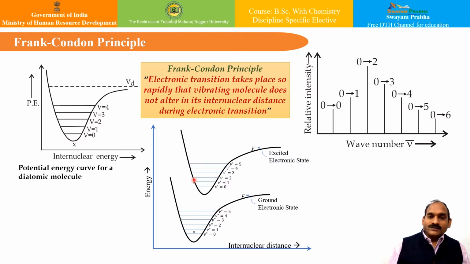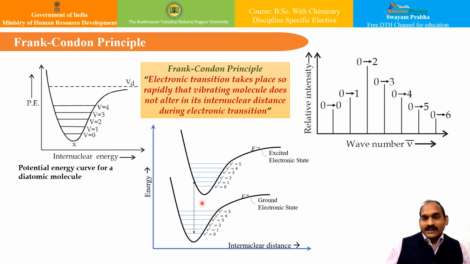Also, the transition from V equal to 0 to V equal to 2 has the maximum probability, as we know from this figure, and therefore the peak corresponding to this transition has the maximum intensity, and the intensity goes on decreasing on either side.